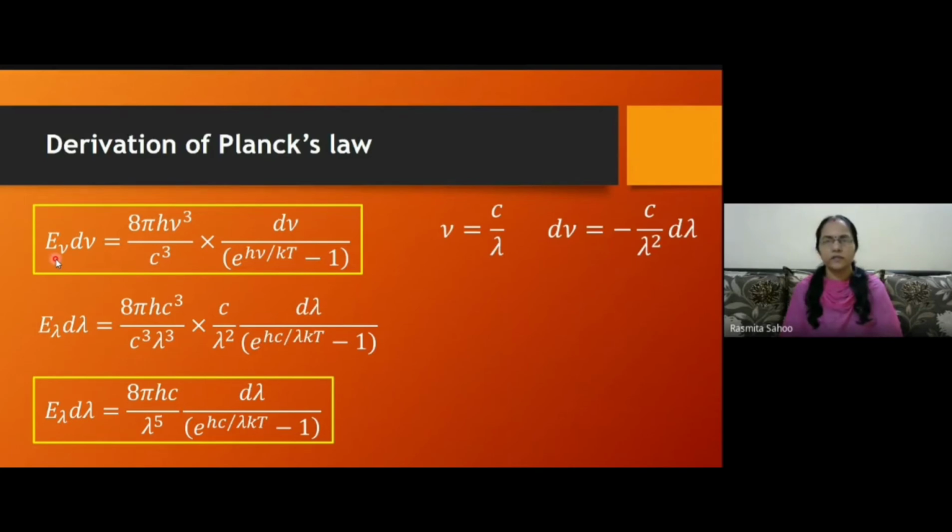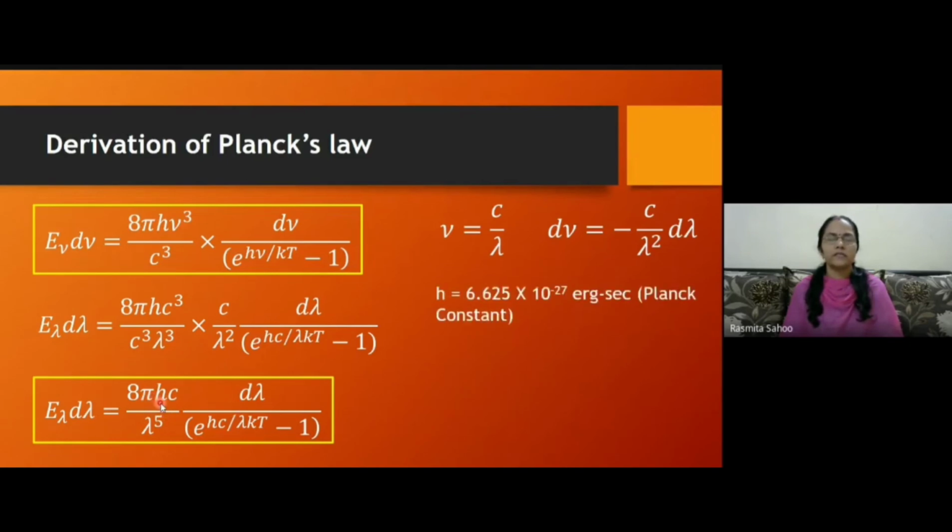If the frequency range is given and you need to calculate the energy density for a given frequency range, we can use this formula. But if we are interested in the energy density in terms of wavelength, then we have to go for the second one. Okay. So what are the constants over here?